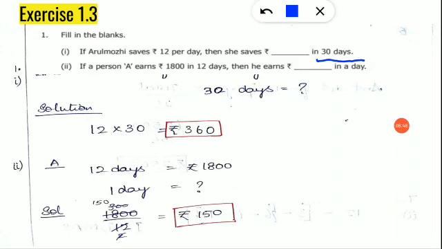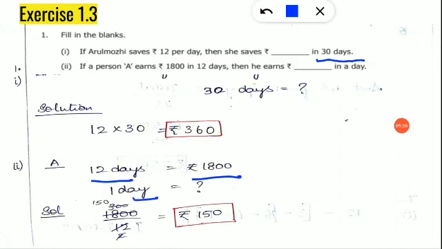They are asking you to find the amount for one day. So what should we do now? Here the amount will be decreasing, right? So what should we do? You should divide. Clear? So for 12 days, it is 1800 rupees.